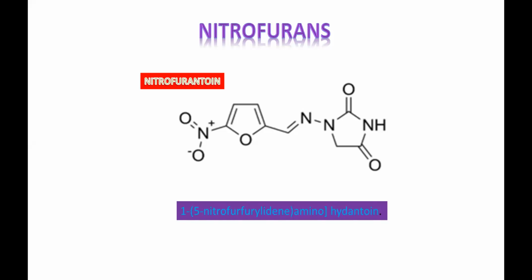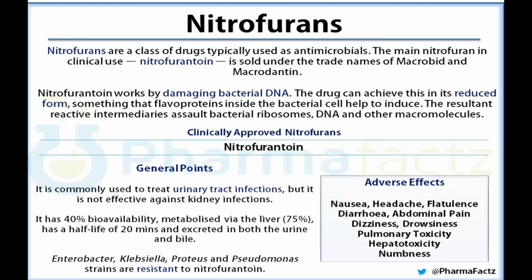Such type of N, C double bond O linkage is known as cyclic linkage, known as hydantoin linkage. So when these two fuse together, you get your hydantoin moiety. This is an example, nitrofurantoin.